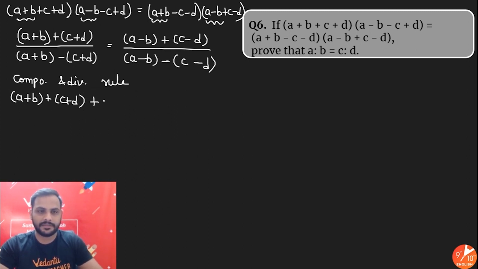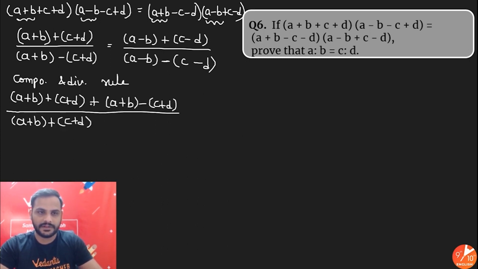So I can say a plus b plus c plus d plus a plus b minus of c plus d, whole divided by the numerator a plus b plus c plus d minus, now we'll subtract, so this will become minus a plus b and this minus will become plus c plus d, is equal to a minus b plus c minus d.